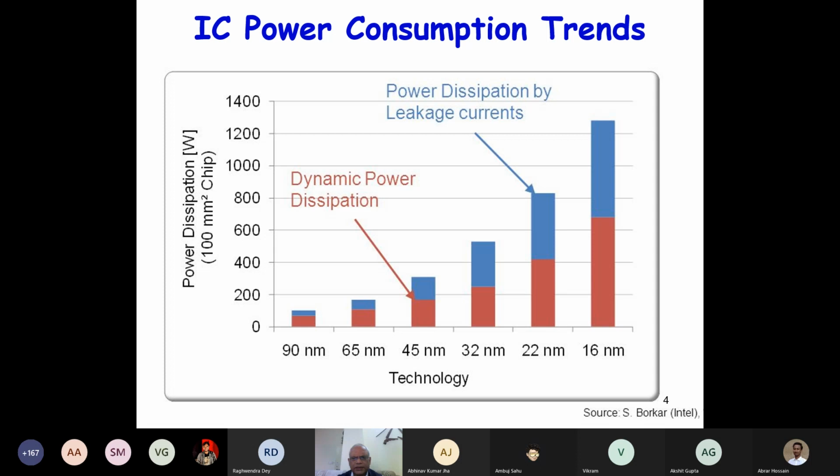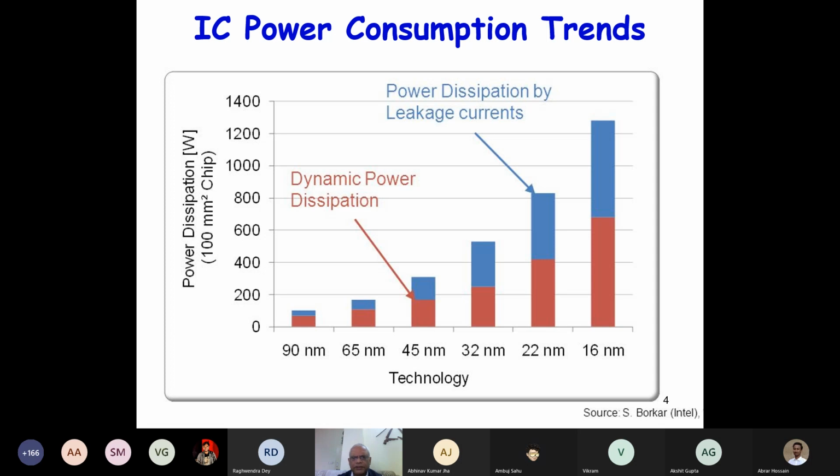And as you can see, as the manufacturing technology is improving from 90 nanometer to 65, 45, 16 nanometer, see here, initially the dynamic power dissipation, which we also call the switching power, was dominant. But slowly, and now we have 10 nanometer, the leakage current, which is the static power, is much more than the dynamic power.